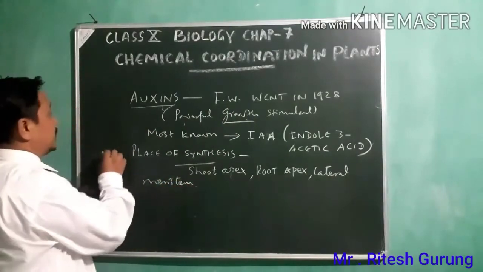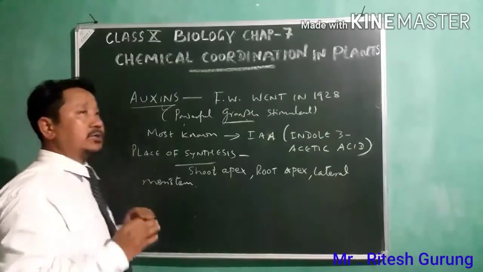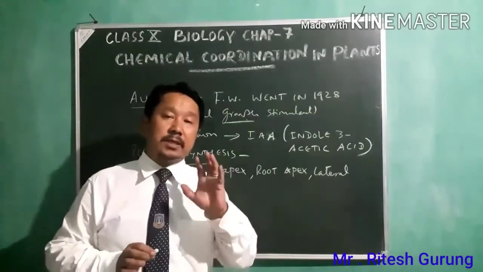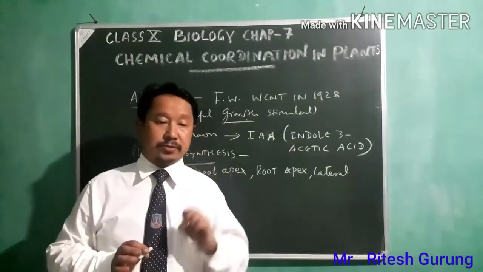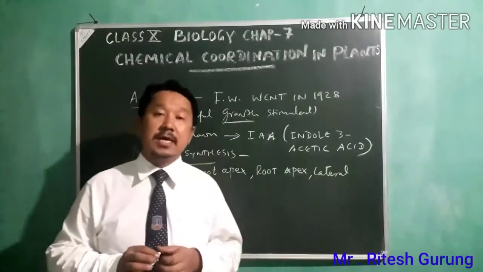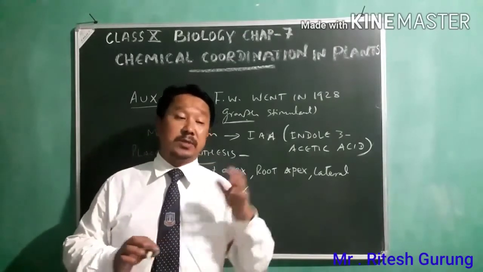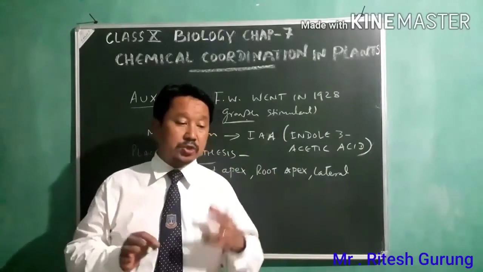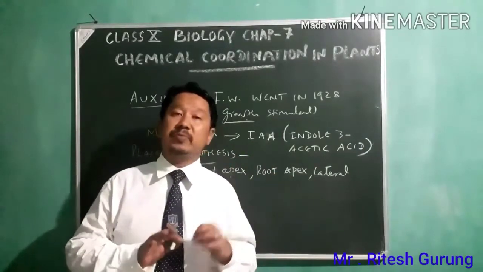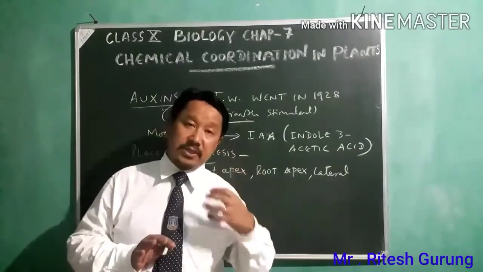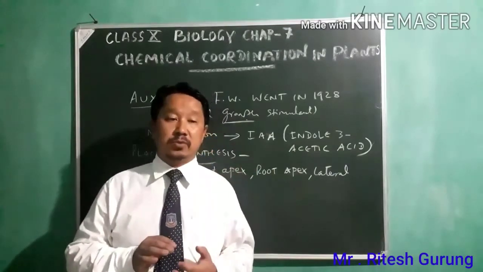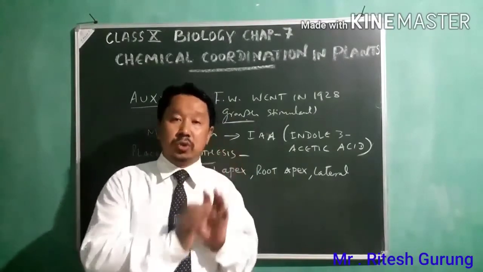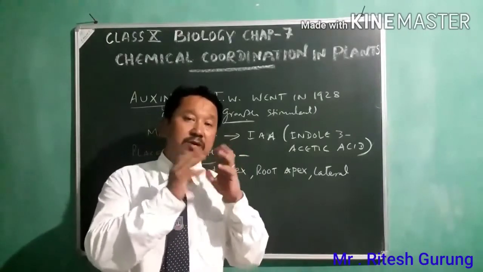Meristem means the young region. We discussed in class 9 the different types of cells, mainly meristematic cells and permanent cells. Meristematic cells are cells which are very young, having the capacity for division, where you can see growth.